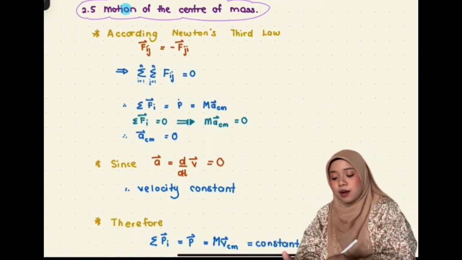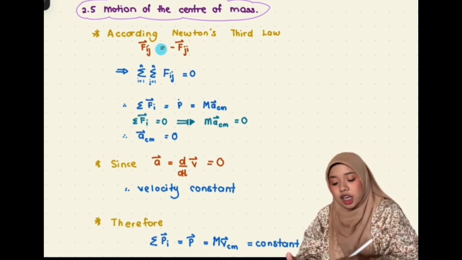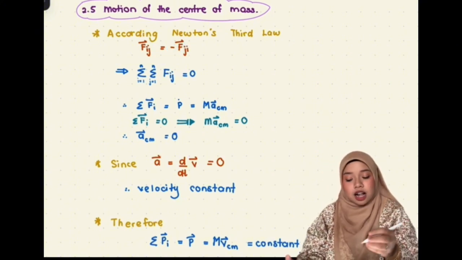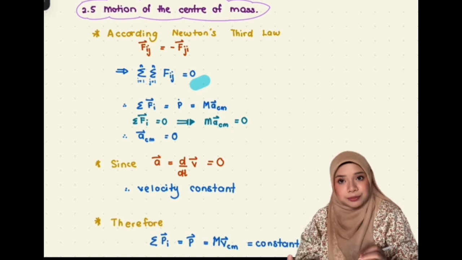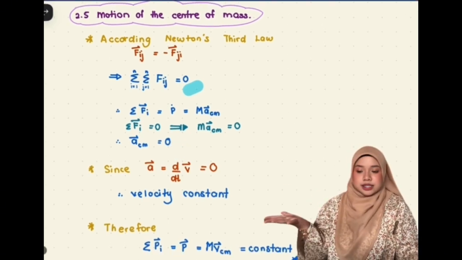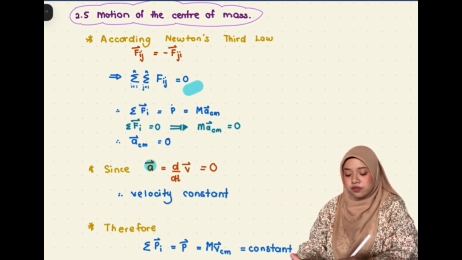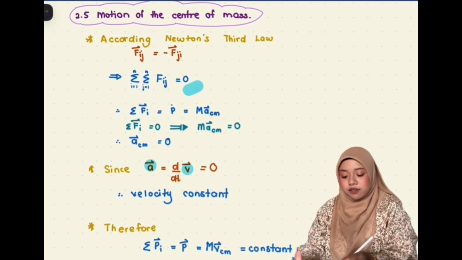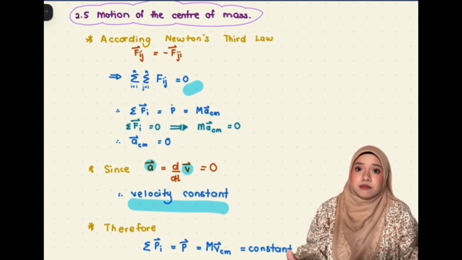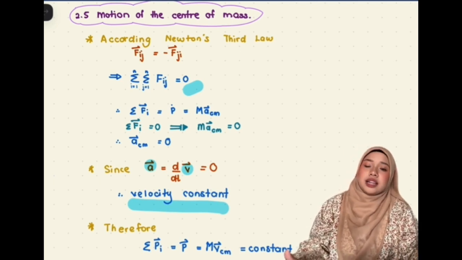Next, I'm going to talk about the motion of the center of mass. According to Newton's third law, internal forces are equal and opposite. That means this one and this one are going to cancel out, which leads it to become zero. Due to that, the acceleration also becomes zero. Like I said before, since acceleration is the derivative of velocity, we can conclude that velocity is constant. Therefore, we prove that the total linear momentum of an isolated system is completely conserved.